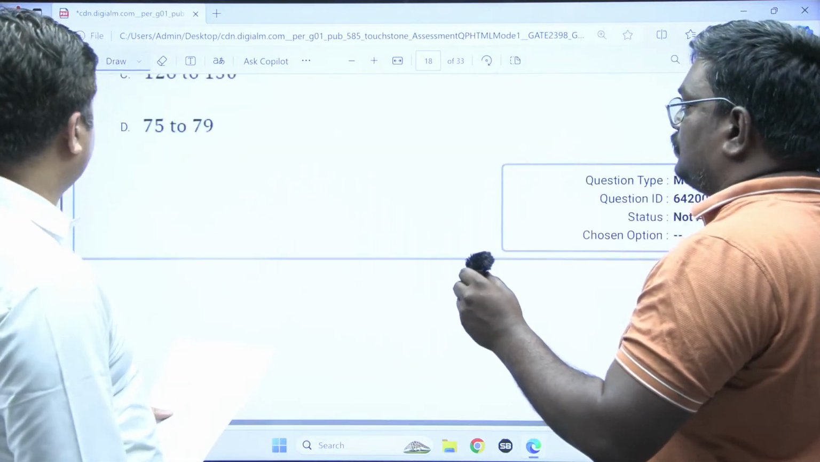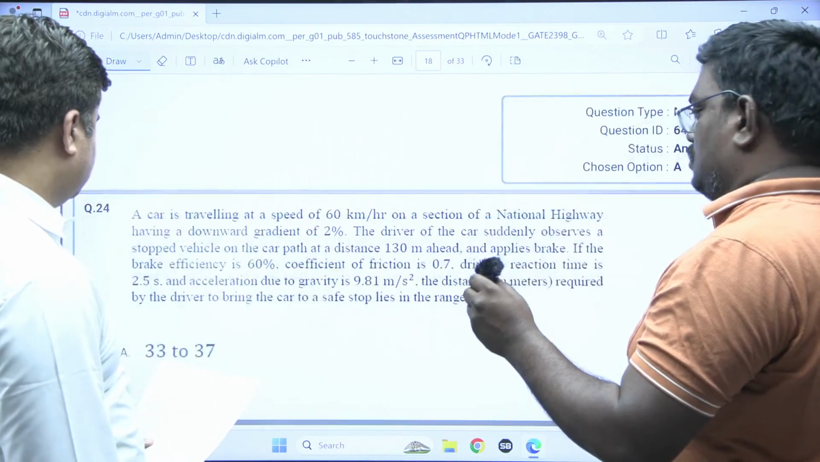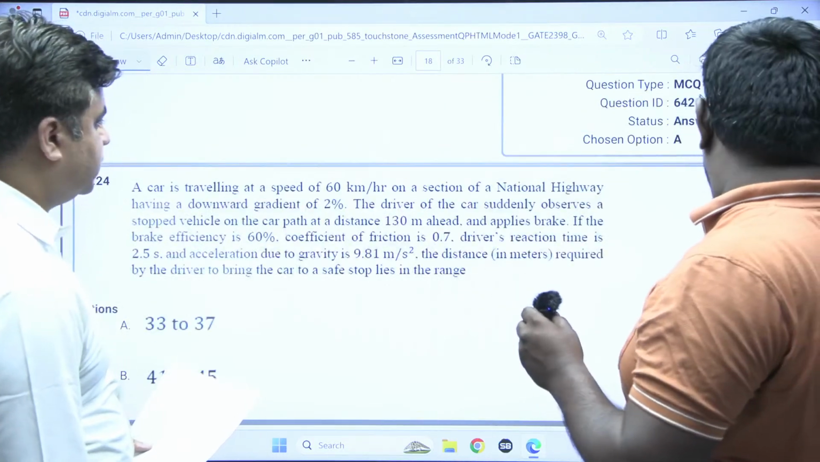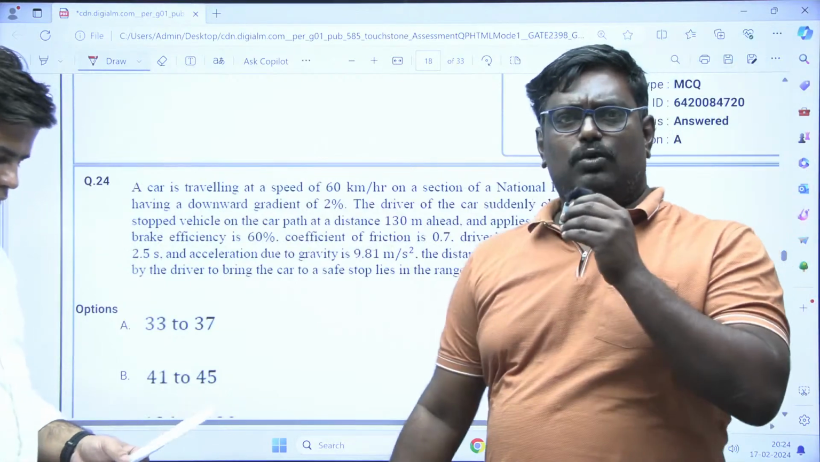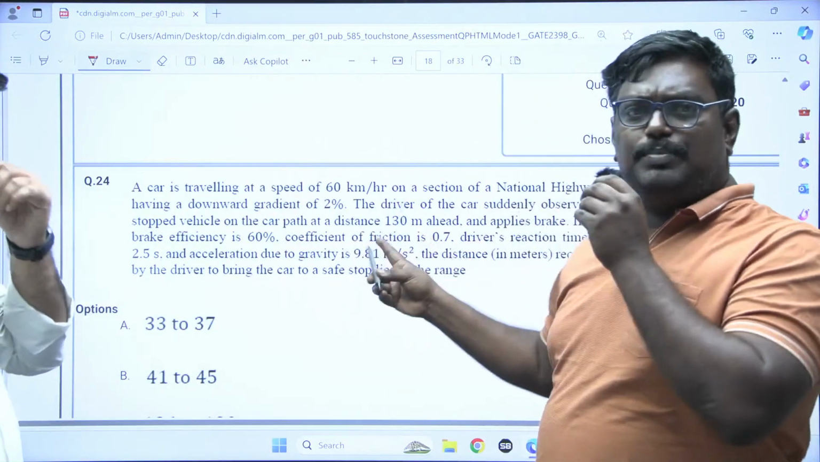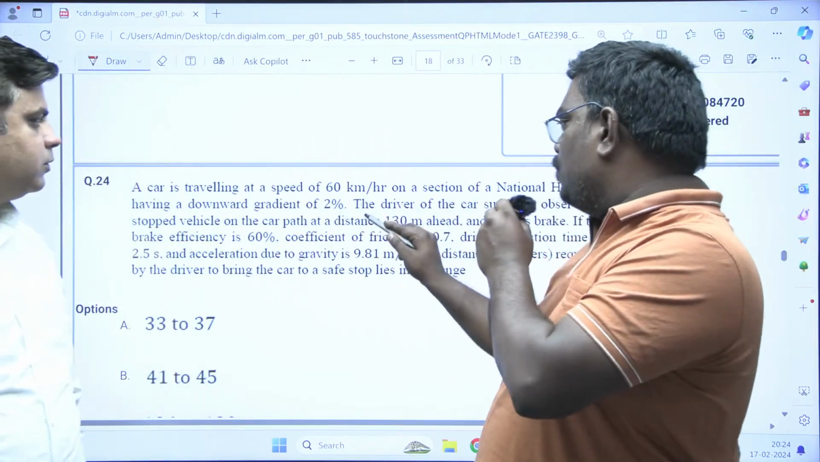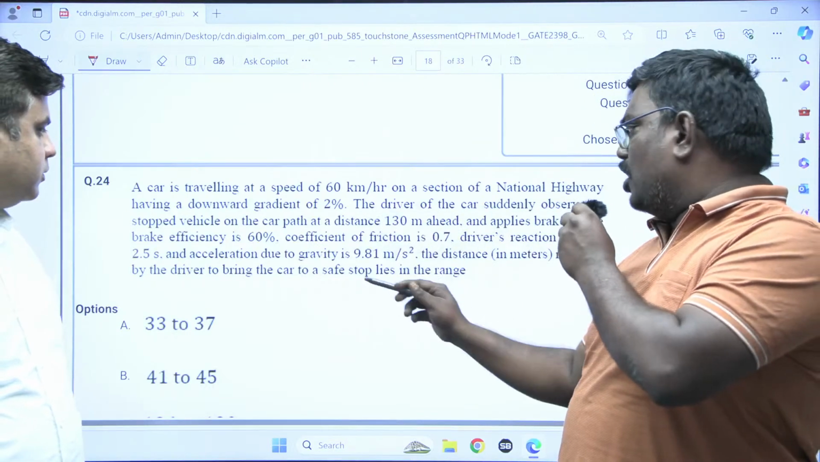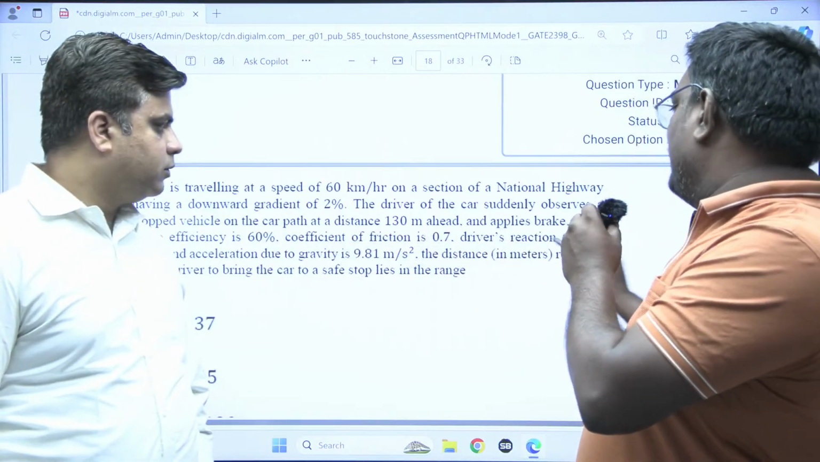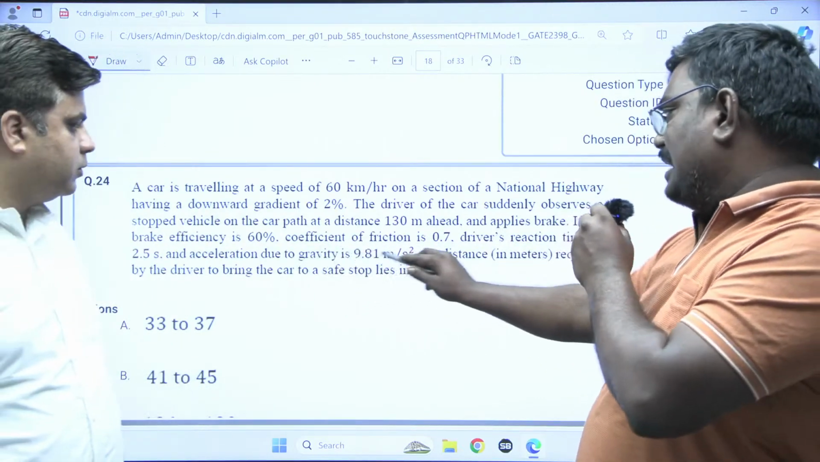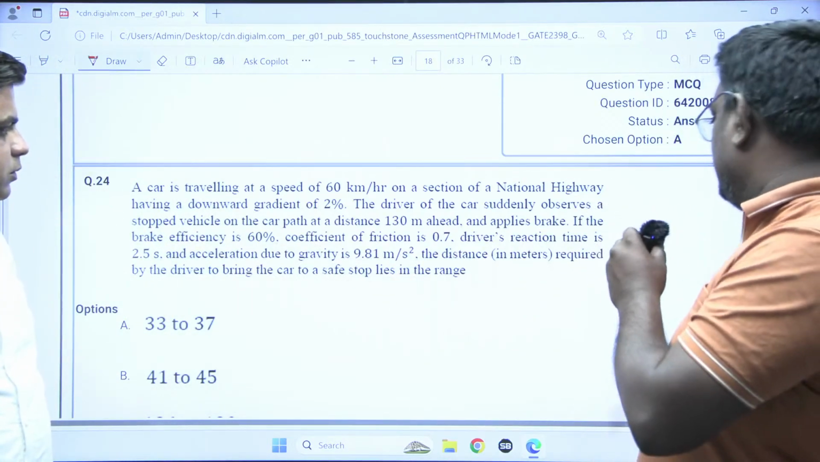This is question number 24. Again a soil question? No, I think this is transportation. Now see students, a question is given. A car is traveling at a speed of 60 km per hour on a section of national highway having a downward gradient of 2 percent. The driver of the car suddenly sees an obstacle 130 meters ahead and applies the brake. If the brake efficiency is 60 percent and driver reaction time is 2.5 seconds, and the acceleration due to gravity, the distance required by the driver to safely stop is?